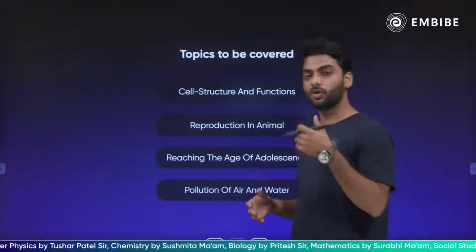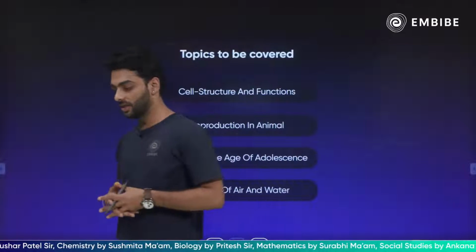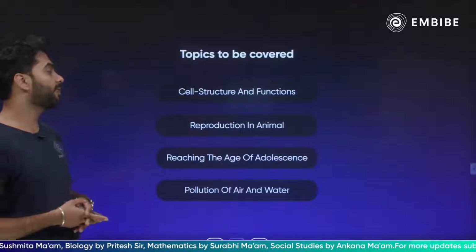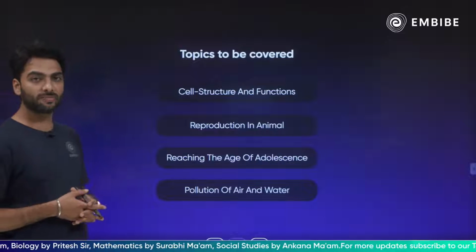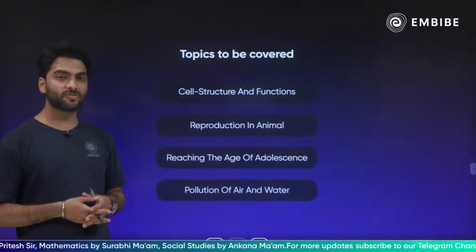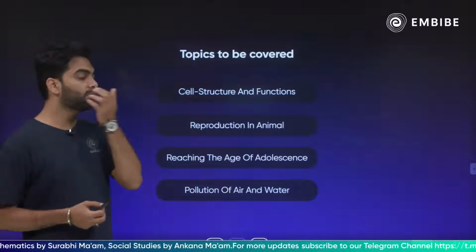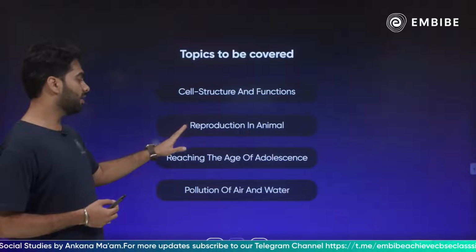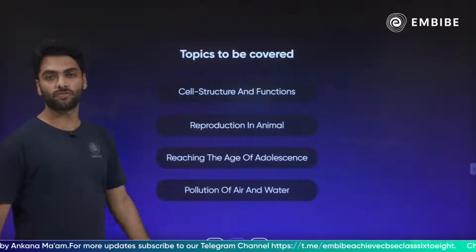हमने जो कल सेशन किया था, that was ग्रेड 8 का ब्रिज कोर्स पार्ट 1. वहाँ पर we spoke about क्रॉप प्रोडक्शन एंड मैनेजमेंट, माइक्रो ऑर्गेनिजम्स फ्रेंड एंड फो, and one more chapter we did yesterday. ठीक है? Today we are going to do cell, reproduction, adolescence and pollution of air and water.